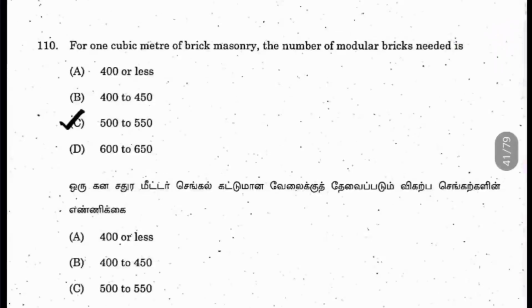110, for 1 cubic meter of brick masonry, the number of modular bricks needed is what? So it's 500 to 550. The correct answer is 500. So that value only we will be taking for the calculation and all.